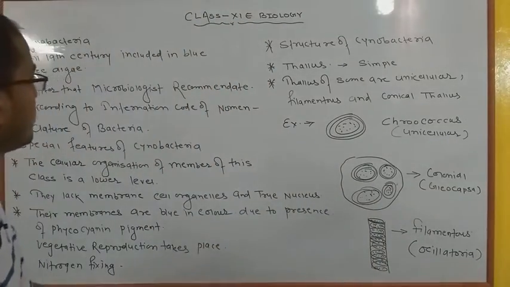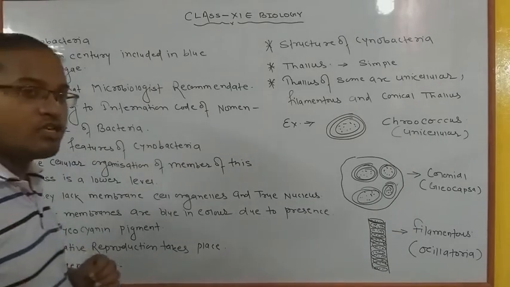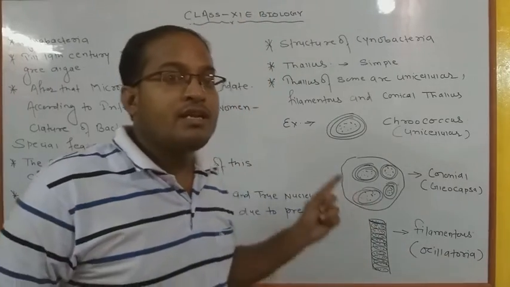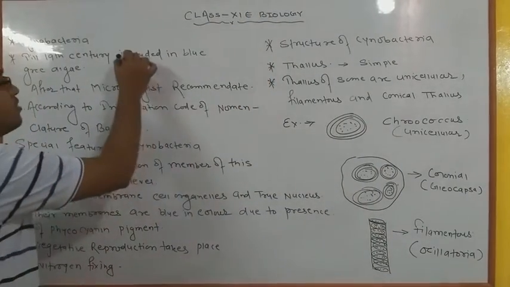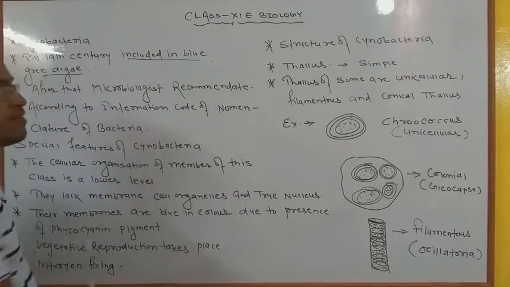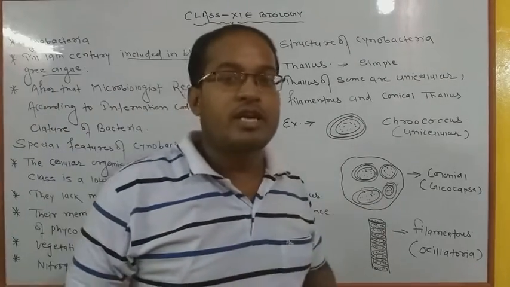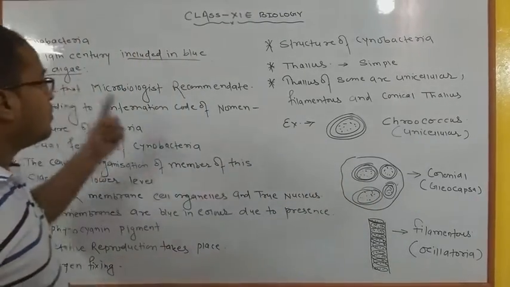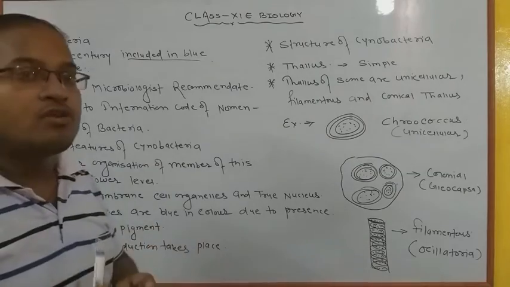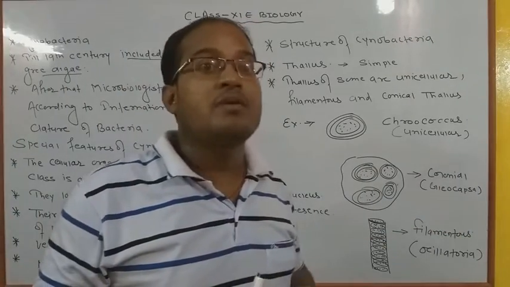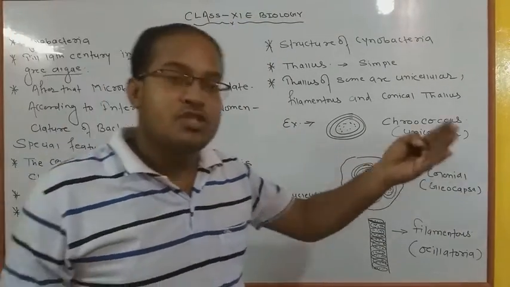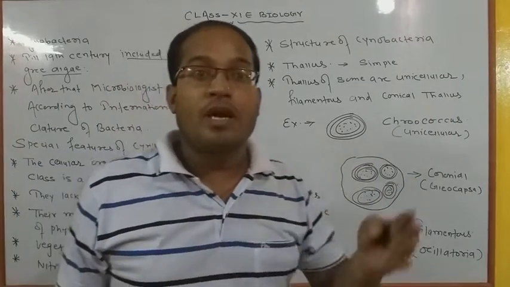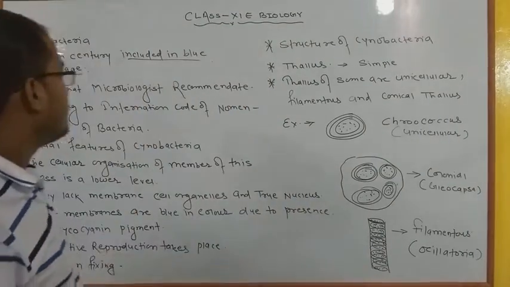Now the most important point is that till the 19th century, most scientists were confused. They included cyanobacteria in blue green algae without any clarification. We think blue green algae means related to blue color, and green algae means algae which possess the autotrophic mode of nutrition, meaning they are able to prepare their own food. That is called blue green algae.